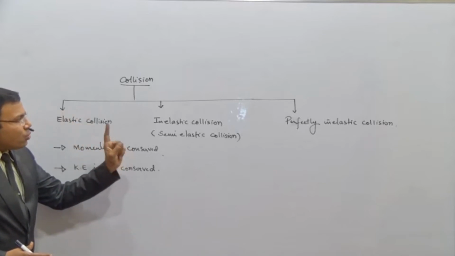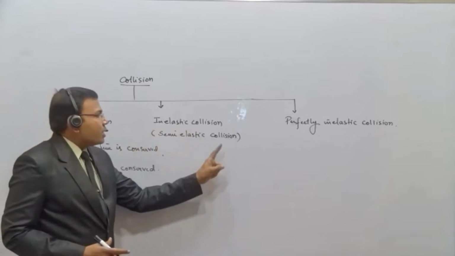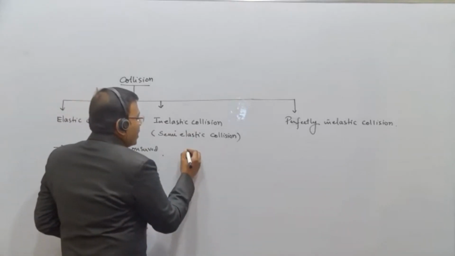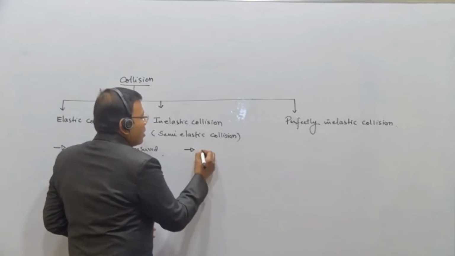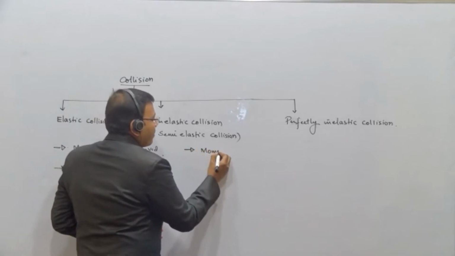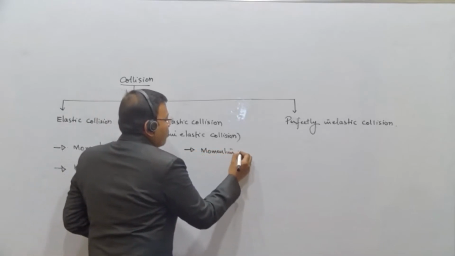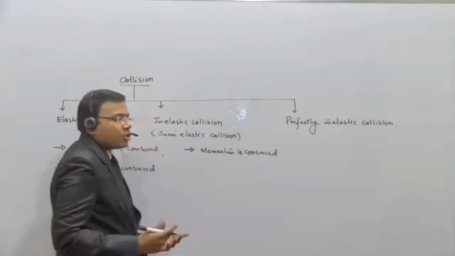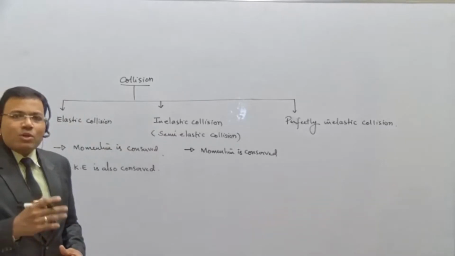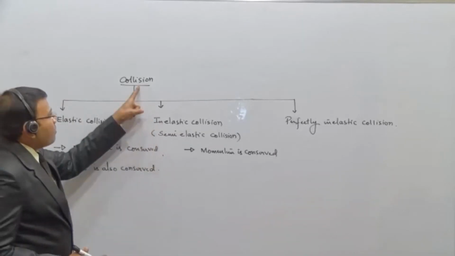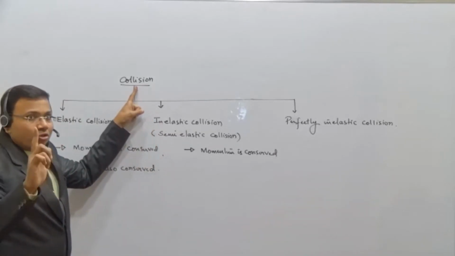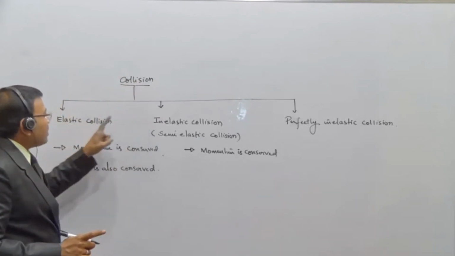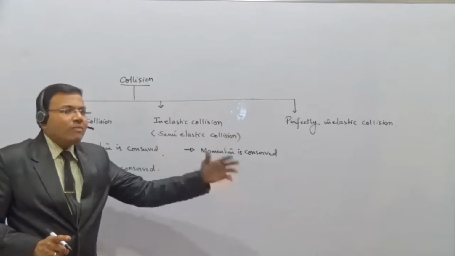But once you go for inelastic collision, that is semi-elastic collision, the first point is that momentum is conserved. No doubt in that, because if the momentum is not conserved, we don't call that process a collision. Collision means momentum will get conserved. Whichever type we consider, momentum will always be conserved.